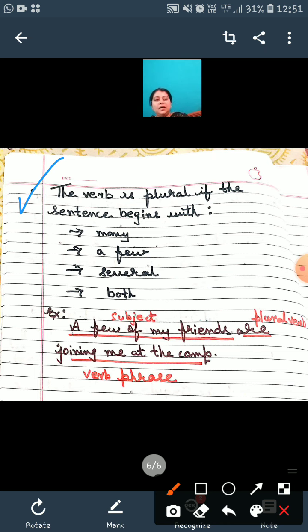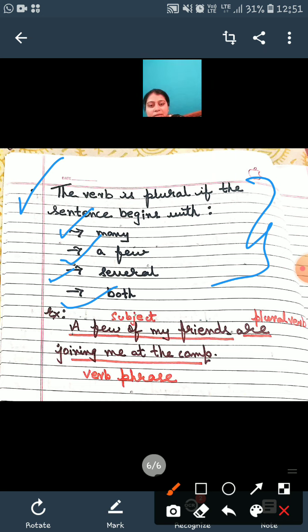Tips. The verb is plural if the sentence begins with many, a few, several and both. ये सारे अगर केस आते हैं तो in this case we need to use the plural verb.